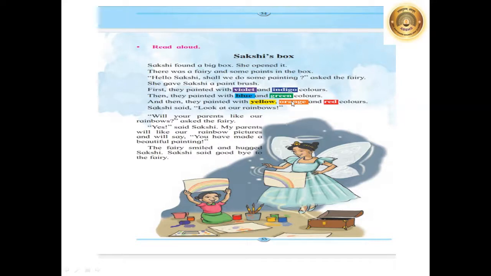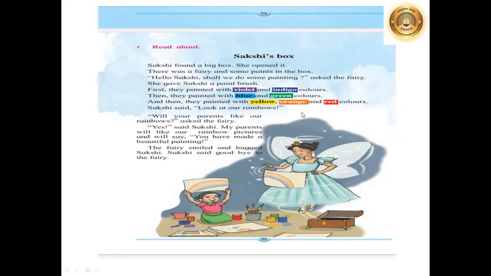So fairy and Sakshi together were painting, and after the violet and indigo, they painted in blue and green colors. After that what did they do? Let's read. And then they painted with yellow, orange and red colors. Let's read the spelling of these colors to learn. Y-E-L-L-O-W, yellow. O-R-A-N-G-E, orange, and R-E-D, red.